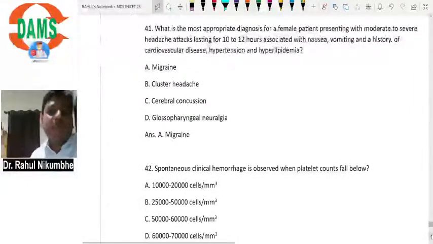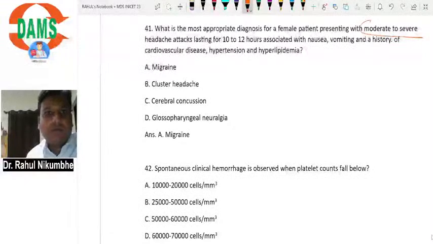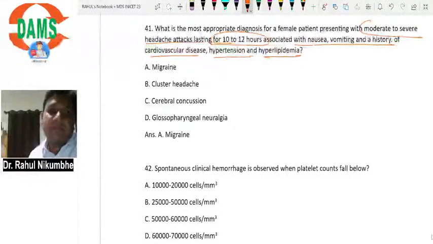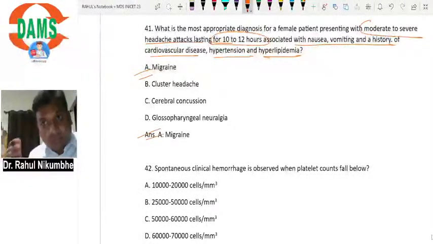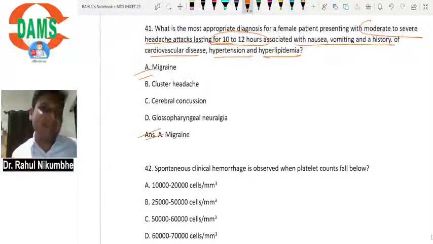What is the most appropriate diagnosis for a female patient presenting with moderate to severe headache attacks lasting for 10 to 12 hours associated with nausea, vomiting, history of severe hypertension, hyperlipidemia? It is a characteristic or classical case of migraine. In migraine, patient has severe attacks. Duration of migraine is generally 4 to 72 hours.